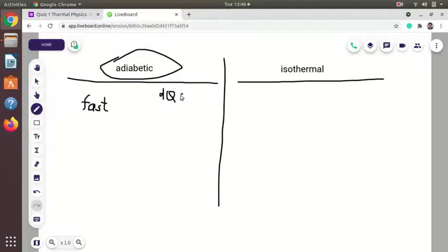We have seen already, when we find the work done in adiabatic processes, that the work is done because the internal energy changes, because there is no change in heat. So when expansion takes place, the system cools down, or when compression takes place, heating comes up.